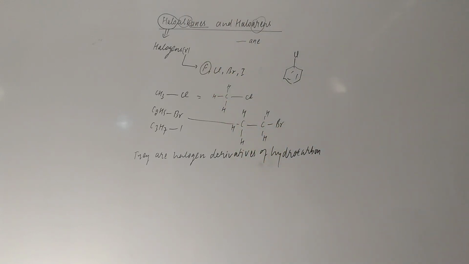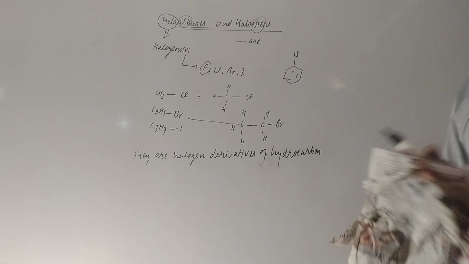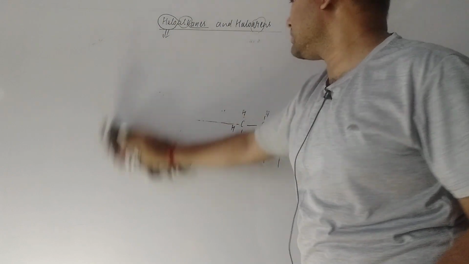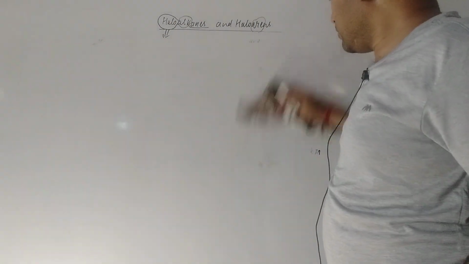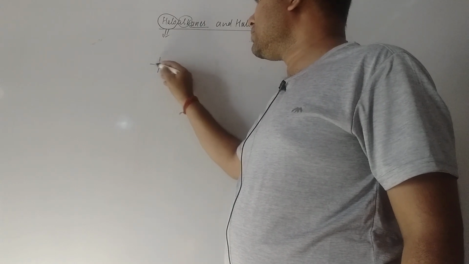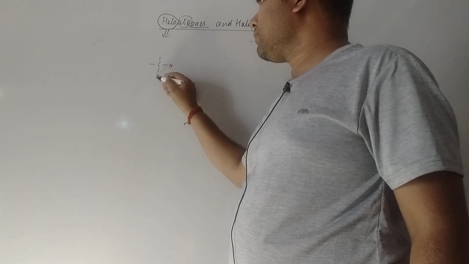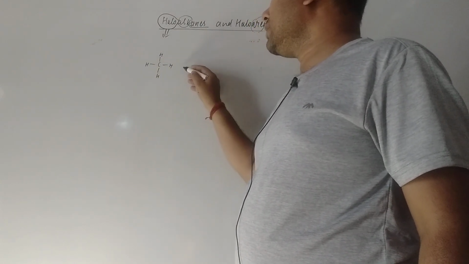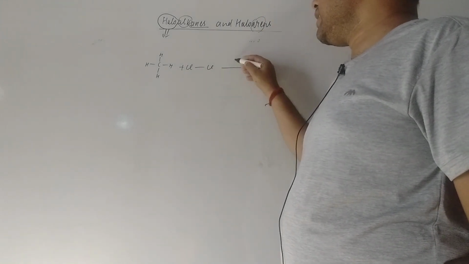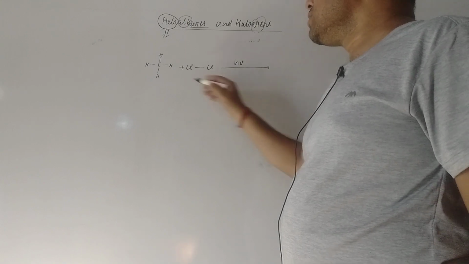Now student, let us try to understand with the help of some examples. Suppose this is the alkane, also called methane. Now you treat it with chlorine, Cl2, in presence of light.